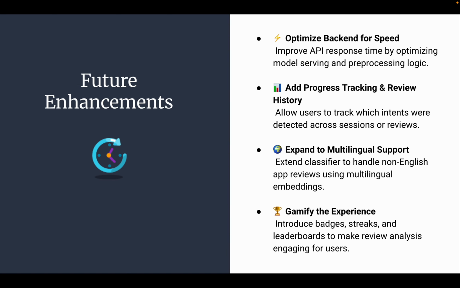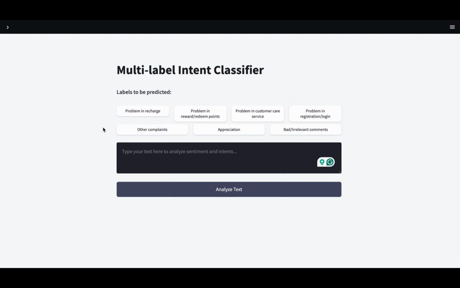Looking ahead, there are several directions I'd like to explore. First, optimizing the backend for faster model inference is a priority. Second, adding features like progress tracking and review history could make the app more insightful. Expanding the classifier to handle multiple languages will make it applicable to a broader range of apps. Finally, gamifying the platform with features like badges and leaderboards could help increase user engagement, especially for educational or feedback collection purposes. Now, I'll walk you through a live demonstration of the app.